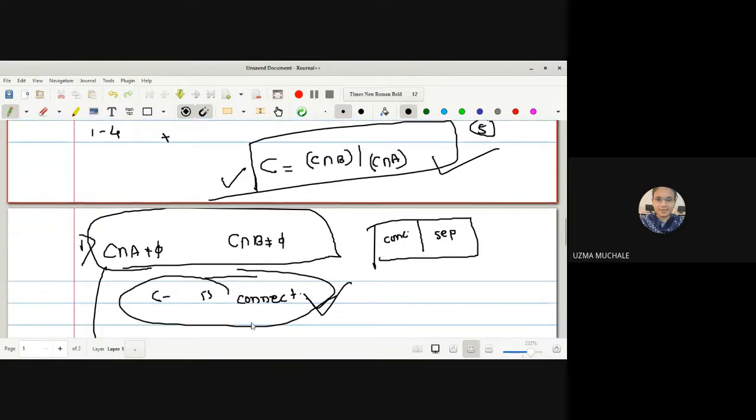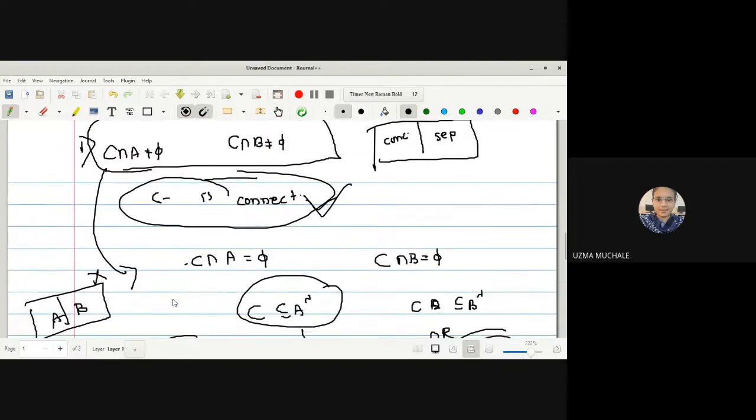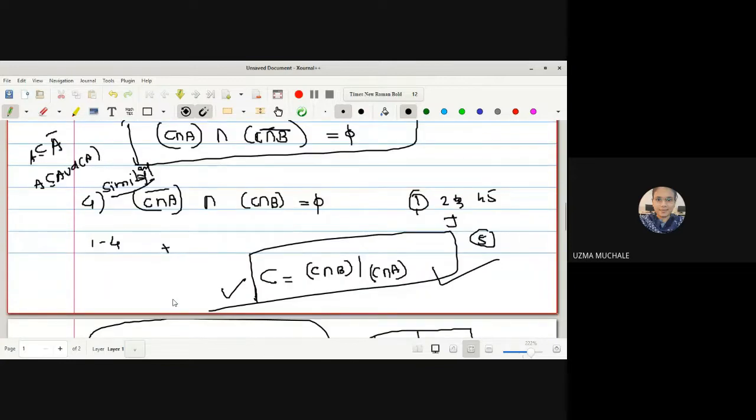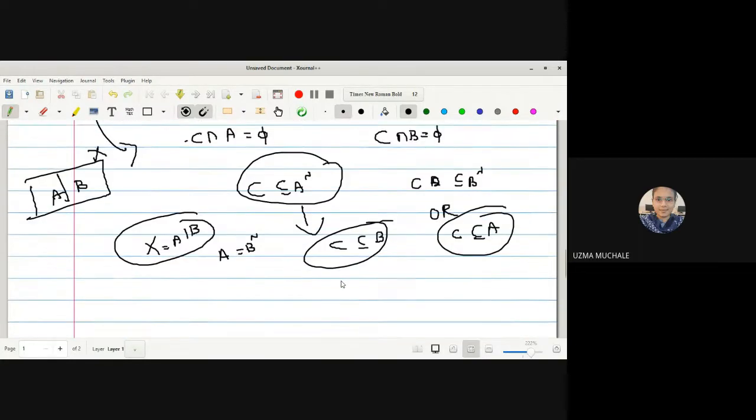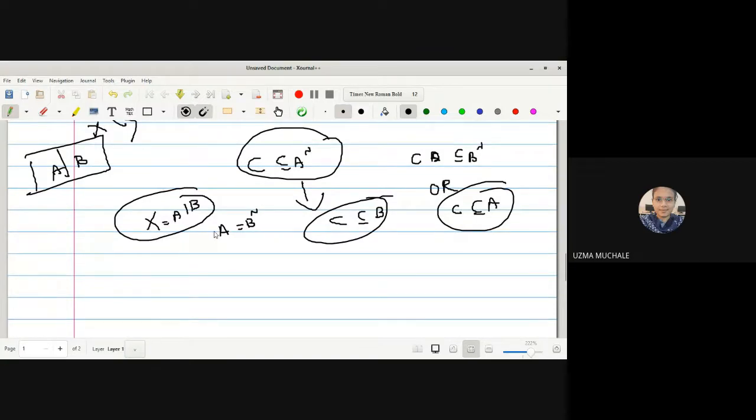Given that C is connected, C cannot be connected as well as separated, because both are completely different concepts. Either C must be connected or it is separated. So what should be the right assumption? Here we can say that these two sets are empty: either C intersection A is empty or C intersection B is empty. Given that X is separated by A and B, A is equal to B complement. The complement of A will be B, the complement of B is A, and hence the result.